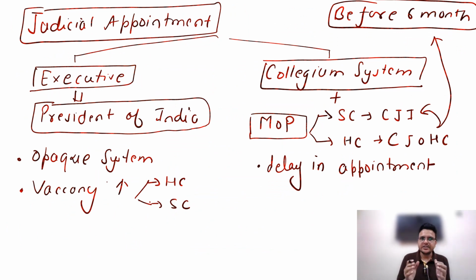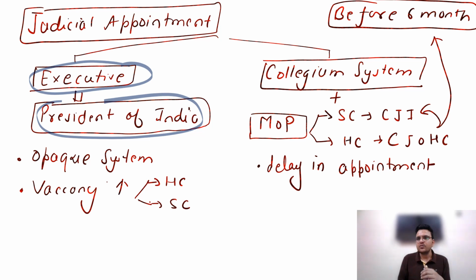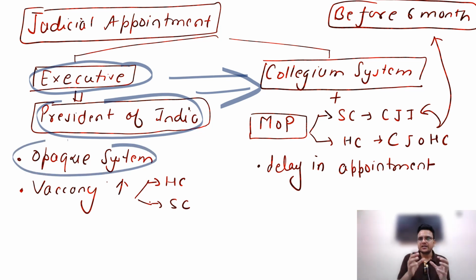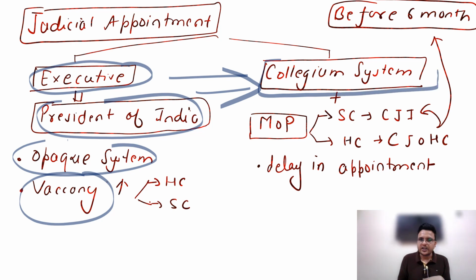Here, take judicial appointment. Judicial appointment is done by the executive, the President of India, in consultation with the CJI. But we have seen multiple problems, and that's why the collegium system has emerged. Now the executive is raising questions on the opaqueness of the collegium system, saying it is opaque and that vacancies are increasing continuously because the collegium is not recommending names.